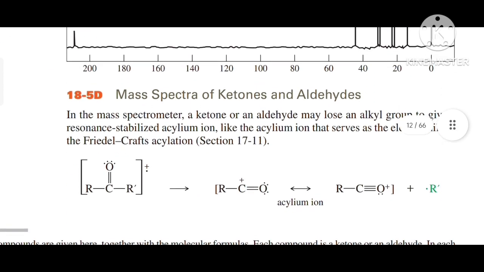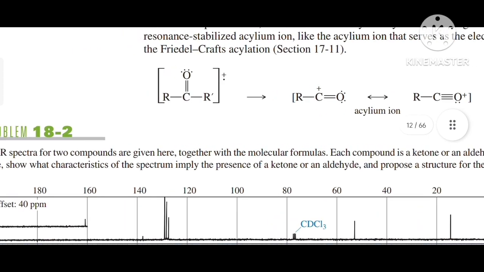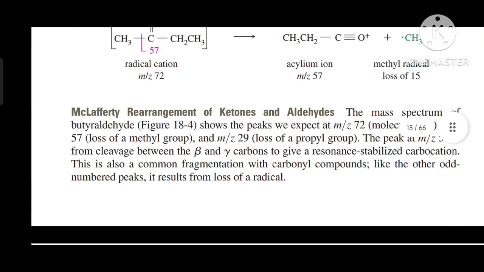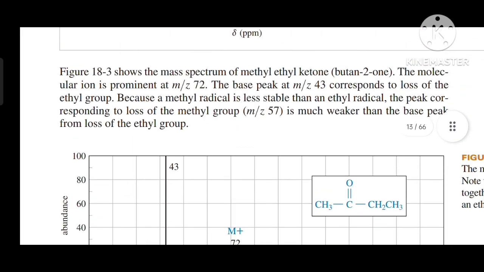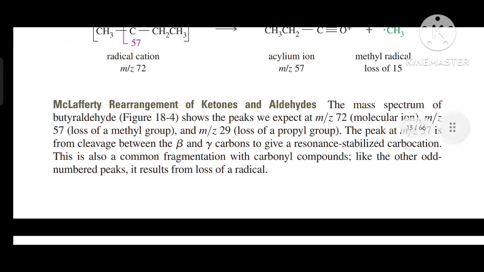Now we will read the mass spectra of ketones and aldehydes. In a mass spectrometer, a ketone or aldehyde may lose an alkyl group to give a resonance stabilized acylium ion, an acylium ion that serves as the electrophile in Friedel-Crafts reactions. So in this slide the acylium ion is given over here. So our next topic is McLafferty rearrangement of ketones and aldehydes.